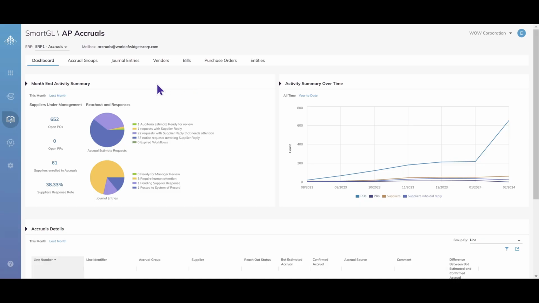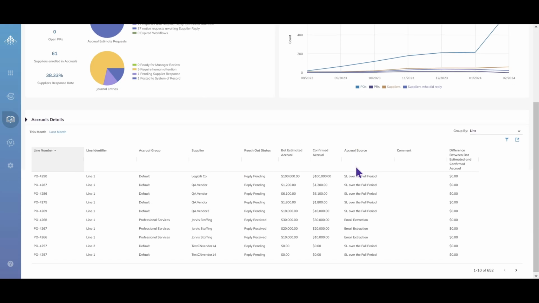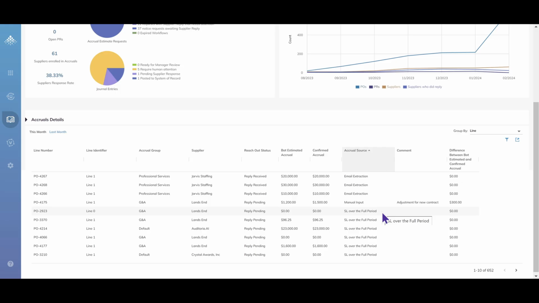Here, we see a dashboard that tracks these reach out emails and notes which vendors have responded and which have not. Down below, we see details for the accruals, including the source evidence of the accrual, whether it is from an email extraction, a manual input, or a formula like straight line over the full period of the purchase order.